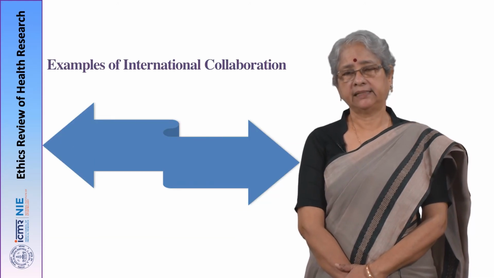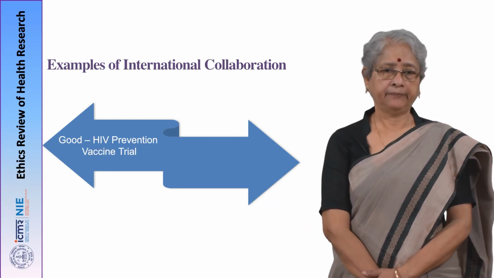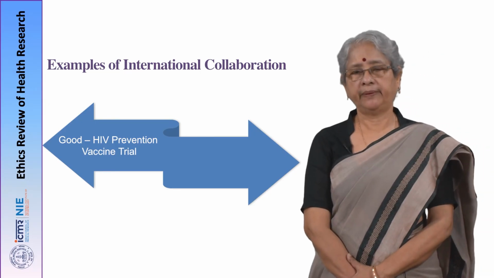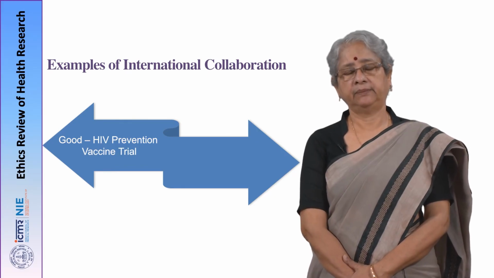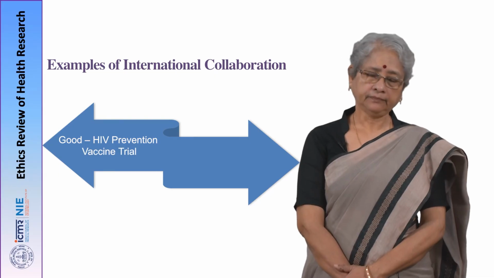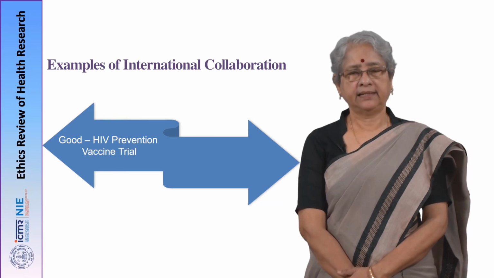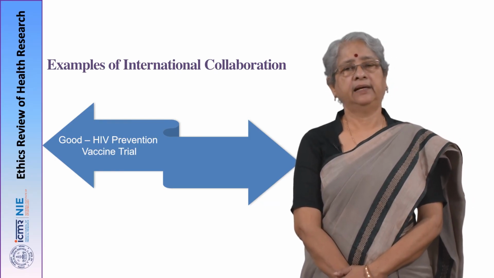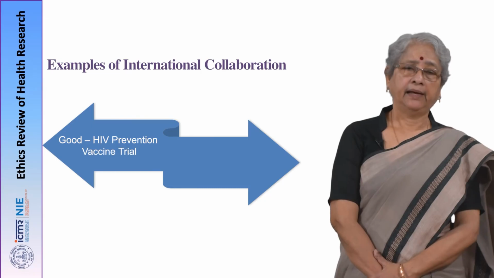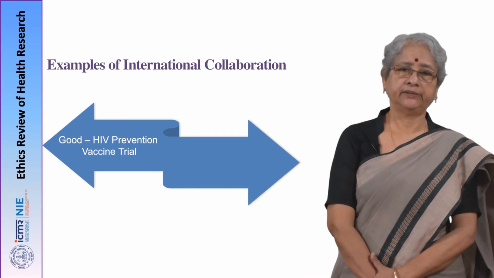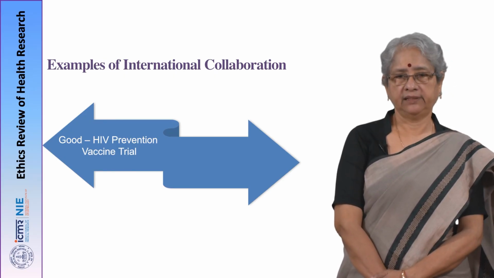Now, examples of international collaboration studies. A good example was the HIV prevention vaccine trial, where it took more than 2 hours to prepare the site with involvement of the community, where the participants were to be drawn from peer group discussion in that community, sensitizing the community advisory board to the ethical aspects, and also preparing the informed consent document. And this process actually involved the politicians and the media also as equal partners. So, there was no problem when this particular study was initiated.